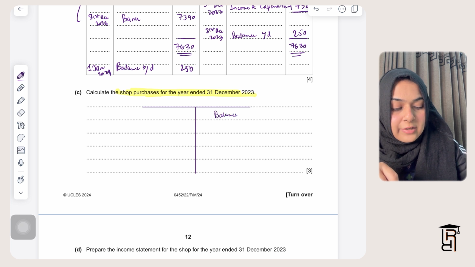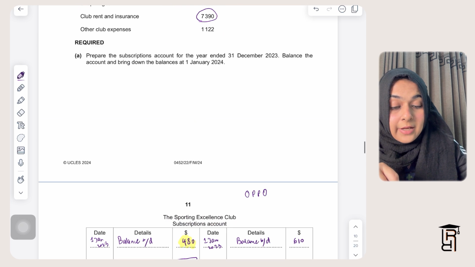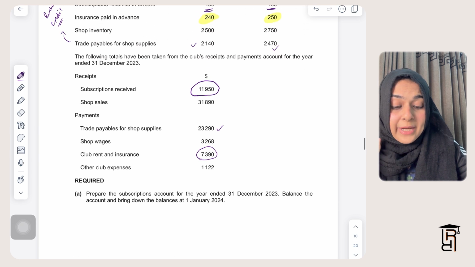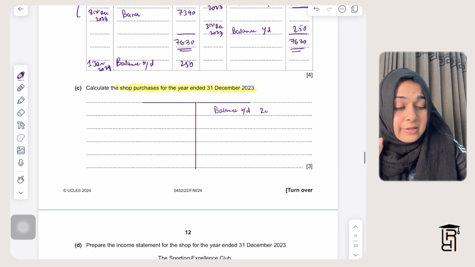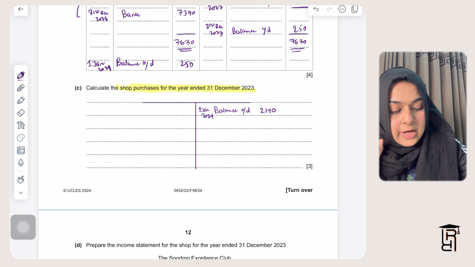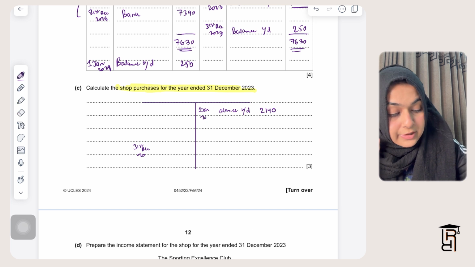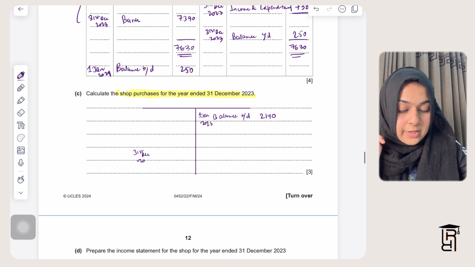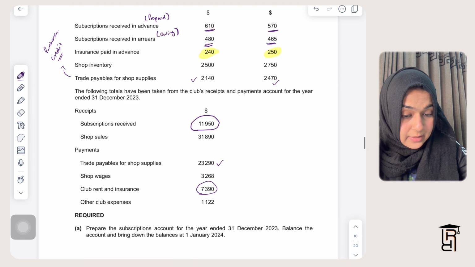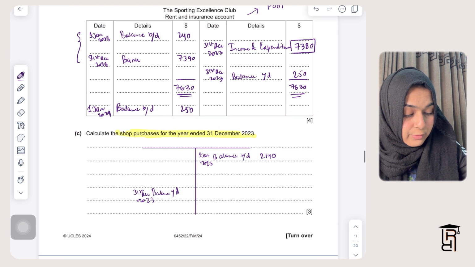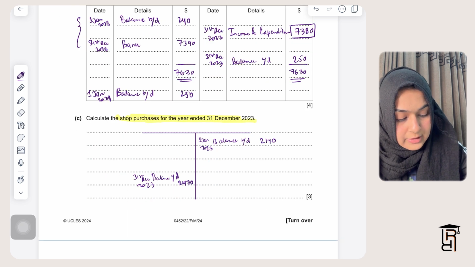So we are basically preparing a total trade payables account, and balance brought down will come on the credit side. What I owe my trade payables at the start of the year is my balance brought down, and that is 2140. So I'll write here 2140, and this will be 1st January 2023. Sorry, it is not 24, it is 23. This will be balance brought down 2140. 31st December 2023, balance carried down, and this is going to be right here from the question, 2470. So I'll write here 2470.